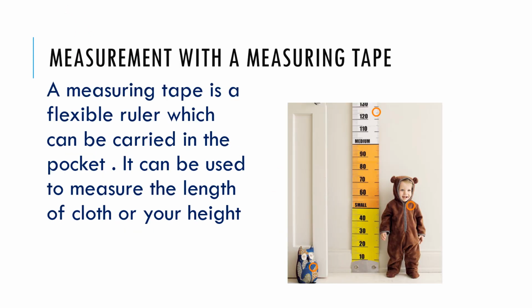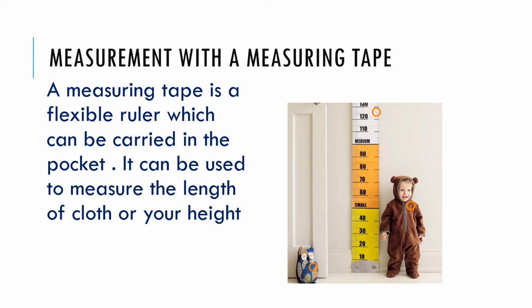Now, measurement with a measuring tape. A measuring tape is a flexible ruler. Why is it called a flexible ruler? Because it can be folded and carried in your pocket, and it is used to measure the length of cloth or your height or your waist size. When a tailor takes measurements to stitch a shirt, he will use a measuring tape. So you are all familiar with the measuring tape.